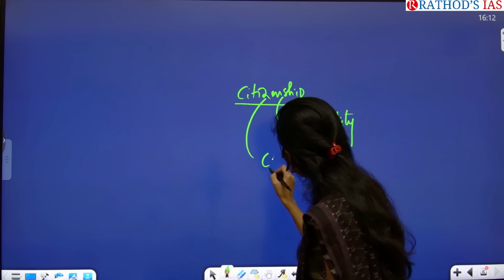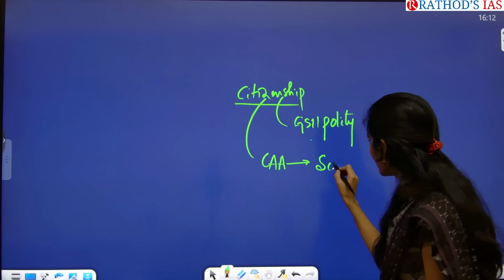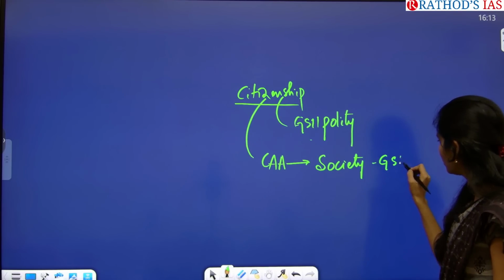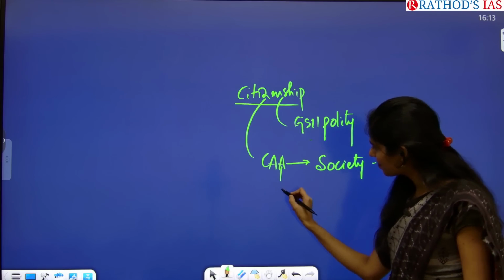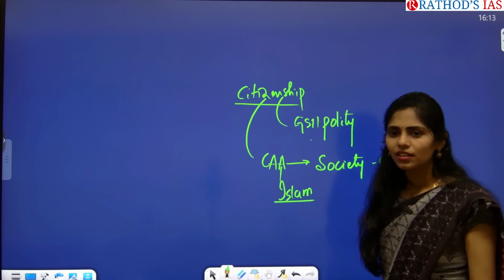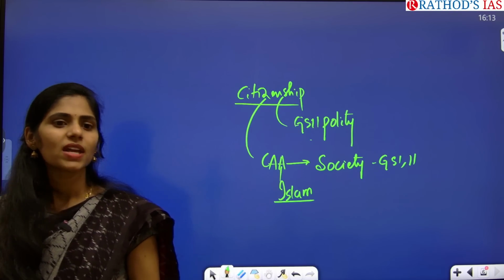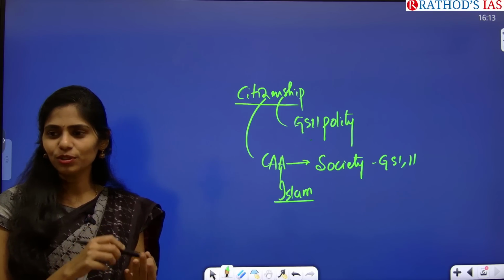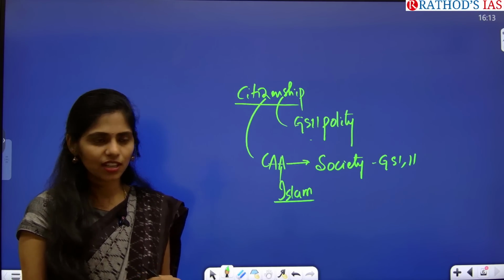So we came up with this Citizenship Amendment Act. It also has an impact on society, which comes under GS paper 1 and 2, because we are excluding Islam, or Muslims. Only 6 communities. Which are those communities? Hindus, Christians, Buddhists, Parsis, Jains, and Sikhs.